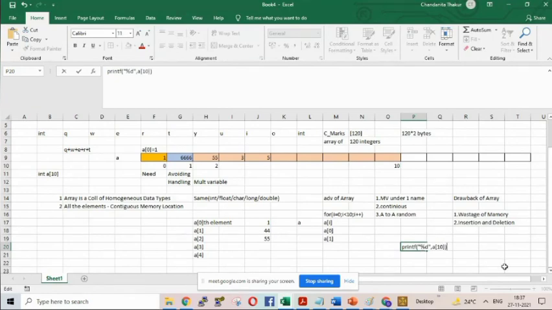I can directly write it. But for that, the compiler does not need to move from the 0th location to the 9th location. Directly the element can be printed. You don't need to traverse the array. Is it understandable? Yes, ma'am.